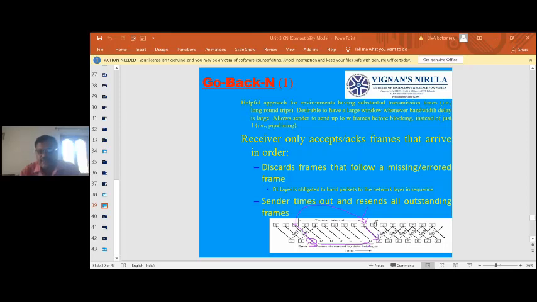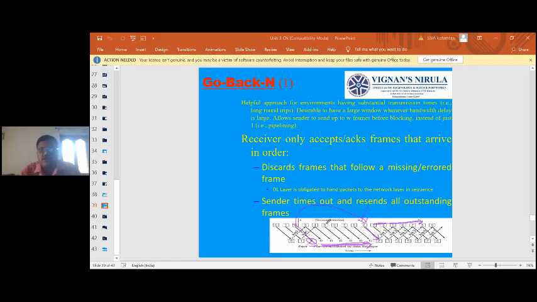After that, all the discarded frames are sent successively from then onwards. So this is about the go back N protocol. Go back N means go to frame N where the error happened, and all these frames are buffered and sent again.